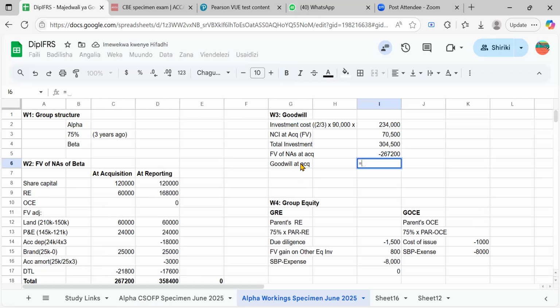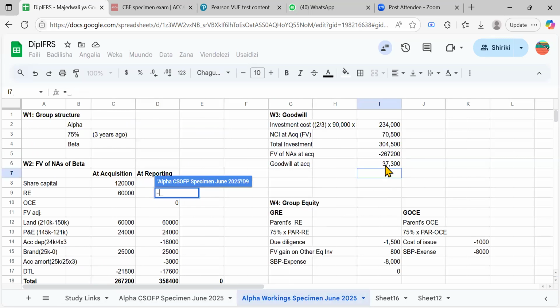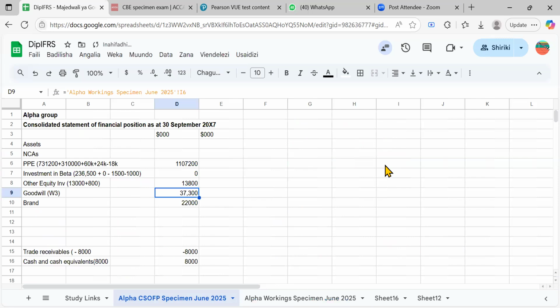To get goodwill now, we take our total net assets against the investment, and we have to add because we have the negative sign, so we can just add them. We get how much? 37,300, right? Okay, so I would come here. We don't have any impairment loss. If you had the impairment, you would have had to check that, we'll reduce it there. So we can just say here goodwill. I can either write it or I can point. I can just say equals to, I go to that point and I click that and I press enter. So it would show up itself here, the goodwill.